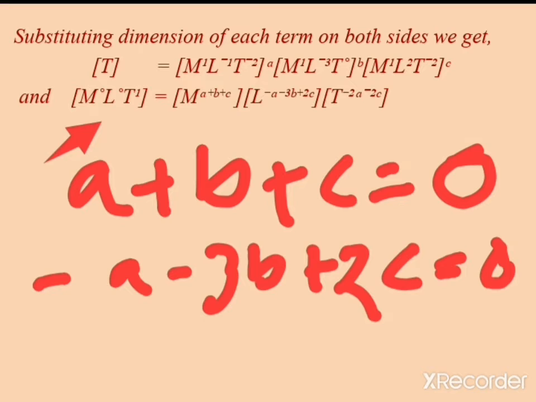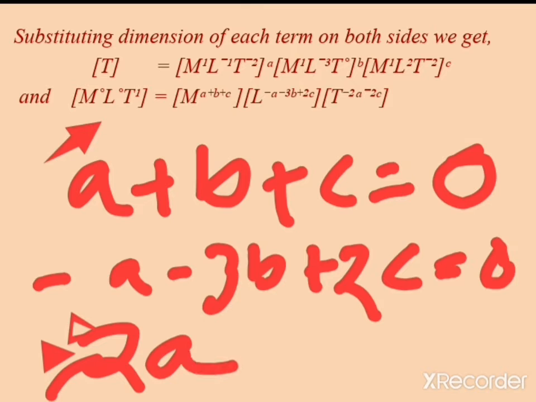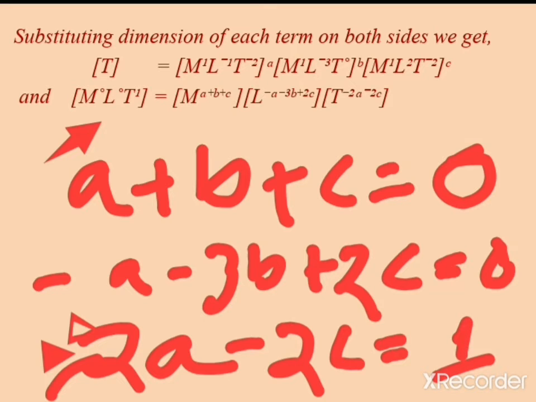Okay, so therefore you can equate like this. Similarly for the term T, you can equate minus twice a minus twice c is equal to 1. Okay, because on the left hand side the power of T is 1, therefore you can equate like this.